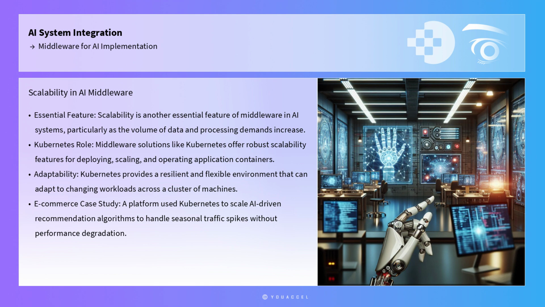For instance, in a case study involving an e-commerce platform, Kubernetes was used to scale AI-driven recommendation algorithms to handle seasonal spikes in user traffic, ensuring that the system could manage increased loads without degradation in performance.